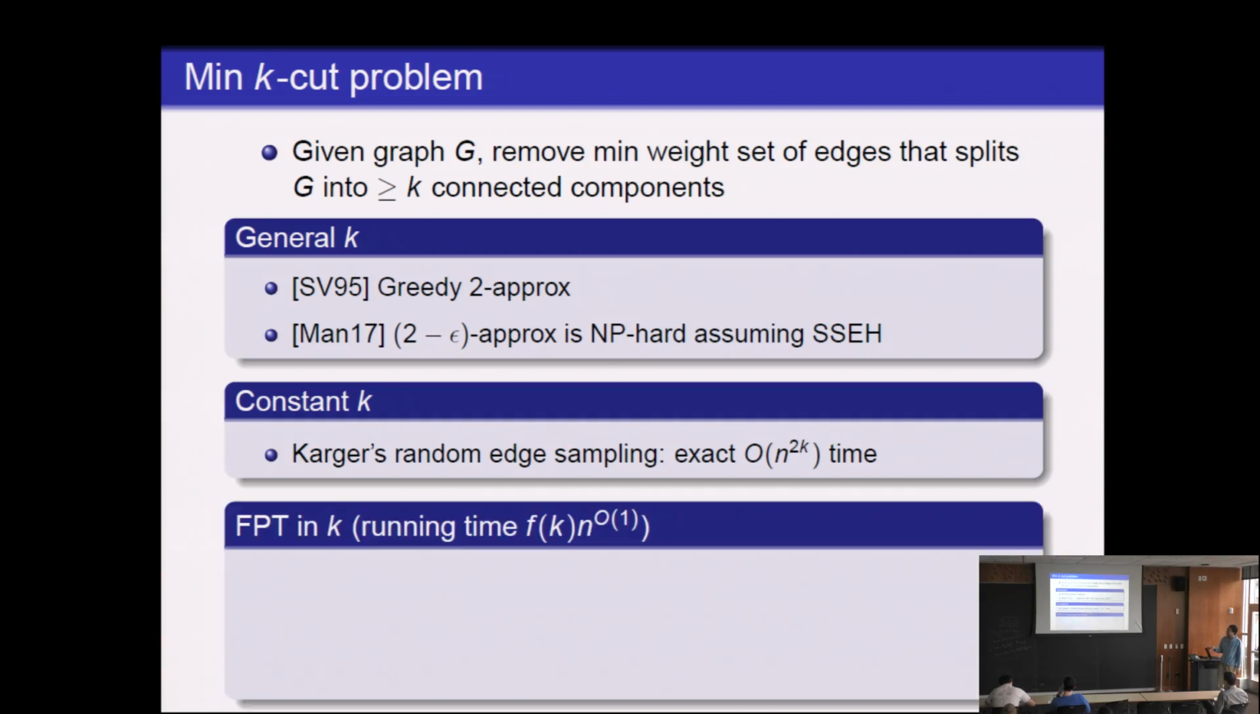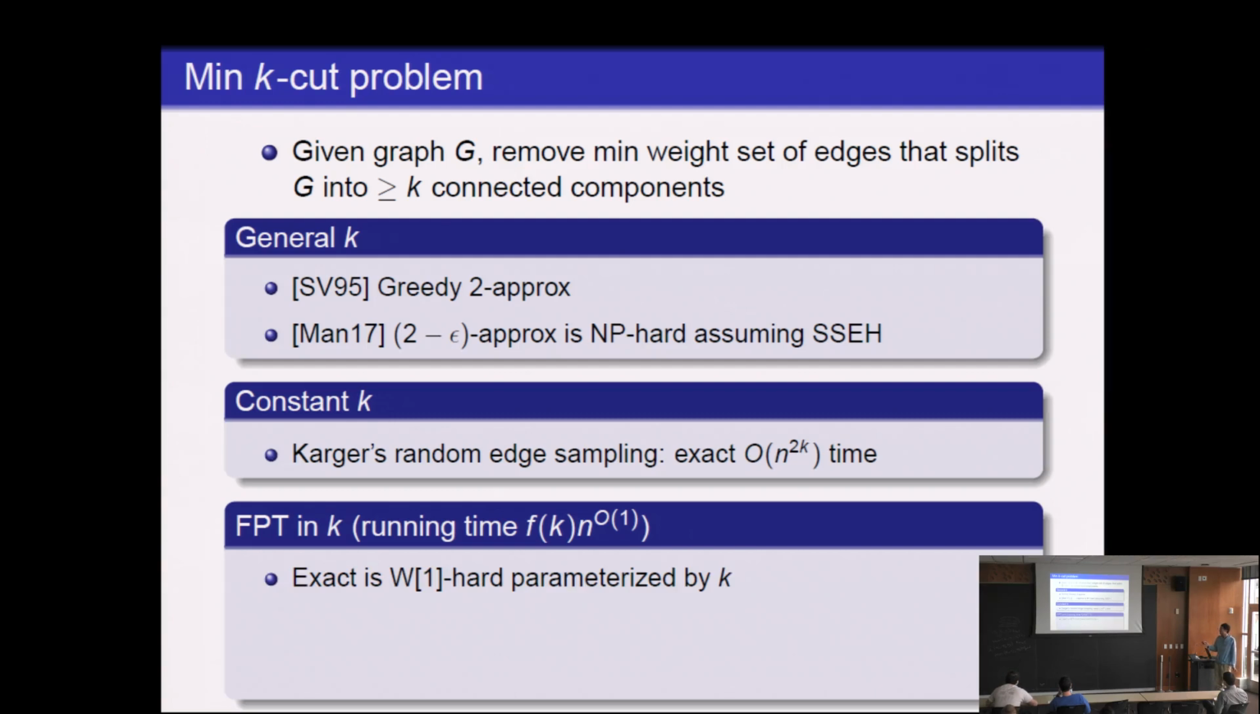Now, more recently, there has been more work on this idea of fixed parameter tractability, which means you want your running time to depend on k arbitrarily, like f of k, where f is any function, possibly exponential. But the exponent on n should not depend on k. So for example, n to the 2k is not FPT, whereas 2 to the k times n cubed is. So in this case, one question you might ask is, can we improve the exact running time of minimum k-cut from n to the 2k to something FPT?